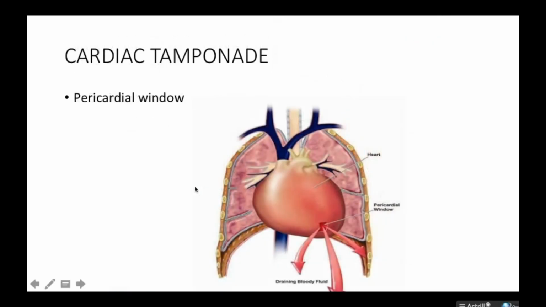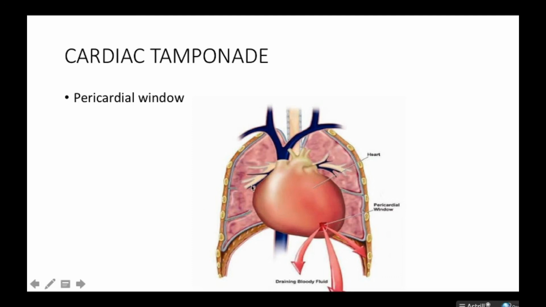Now, another way is a pericardial window, and this is an open heart surgery. With a pericardial window, you have to make a hole at the pericardial sac so that the fluids will drain out of the pericardium. And this is how we do the pericardial window surgery. Normally you make a skin incision on the sternal area, and then you cut the sternum. After cutting the sternum, you make sure you create this hole in the pericardium in a very simple way as described.